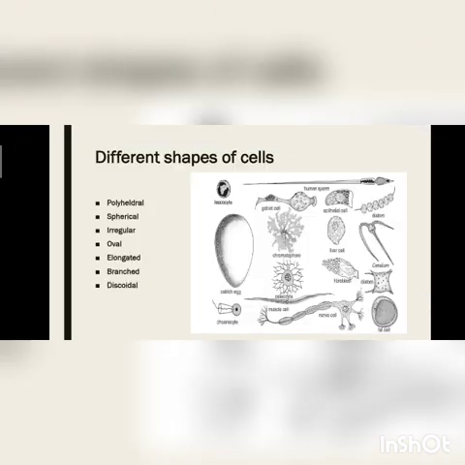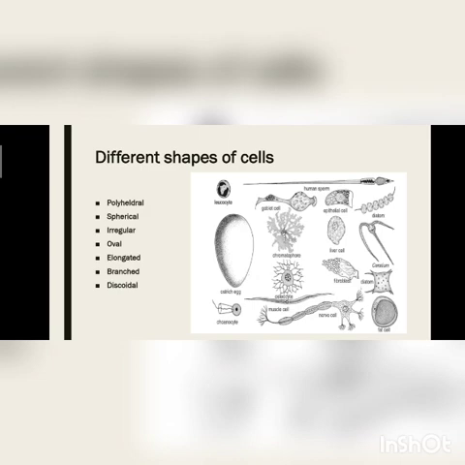Now we have different shapes of cells like polyhedral, spherical, irregular, oval, elongated, branched, discoidal. You can see here the ostrich egg is oval in shape. This is a human sperm, with head, neck, tail, which is an elongated one. Leukocyte is an irregular shape.